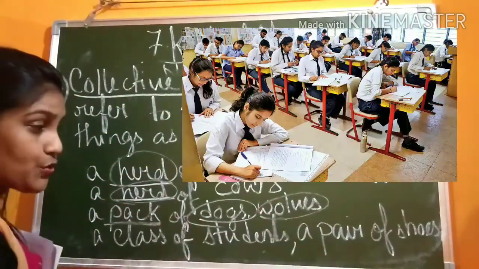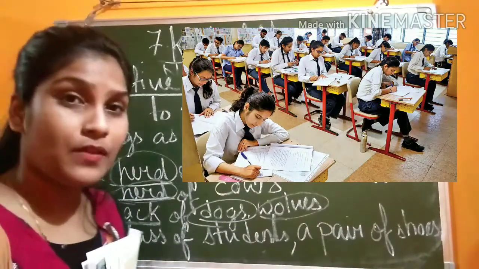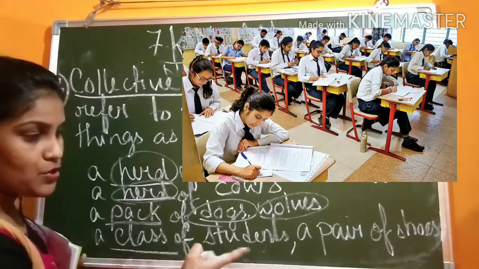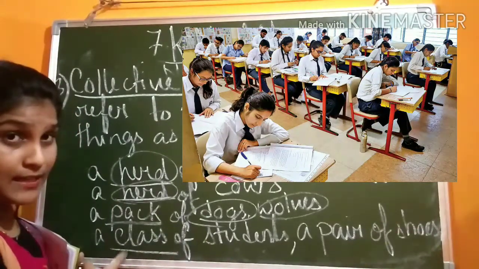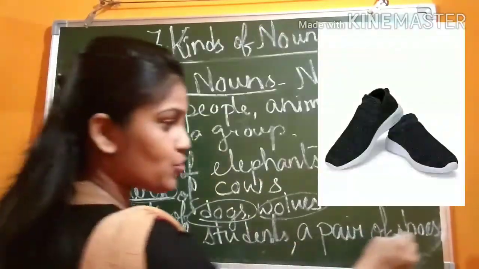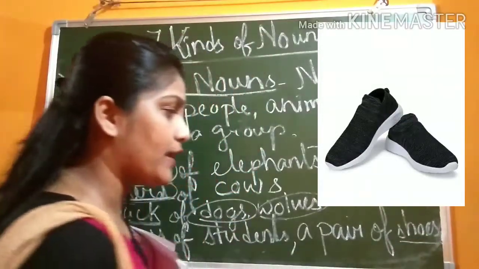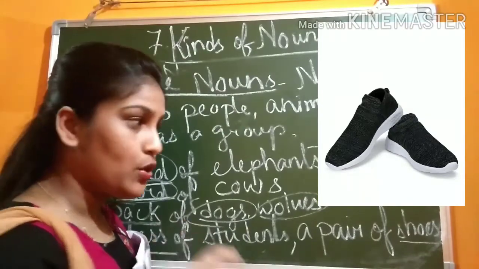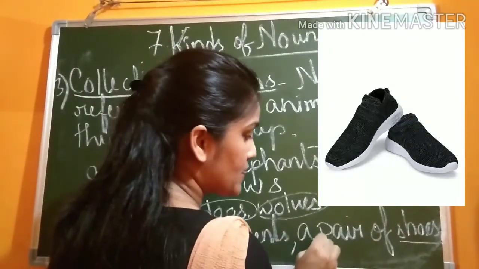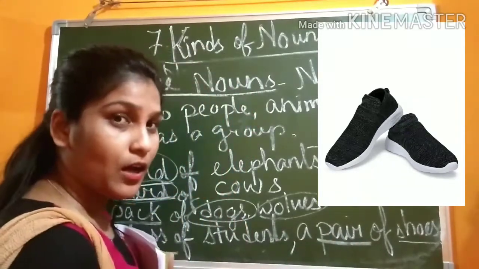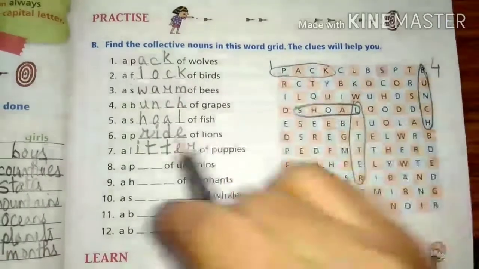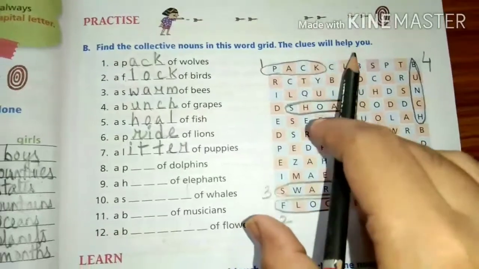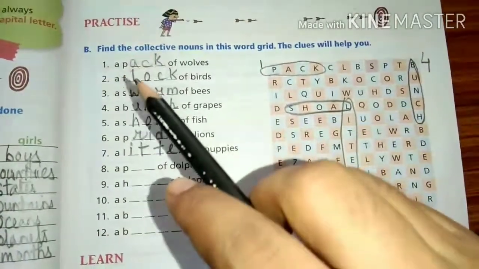Understood? For students, what do we use? A group of students in a class. So for a group of students, we will use the collective noun class. Next, shoes. You know shoes only come as a pair, not one. So we will use the collective noun pair. Understood? Now number B. Find the collective nouns in this word grid. The clues will help you. So you already know what you mean by collective noun.